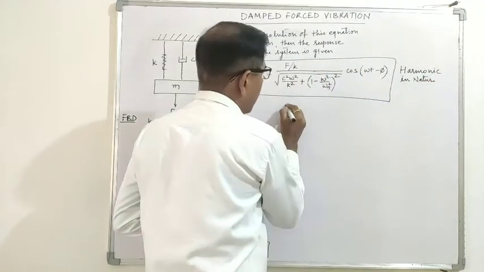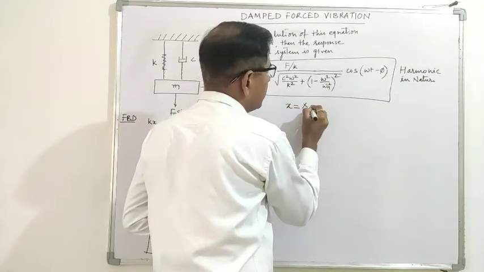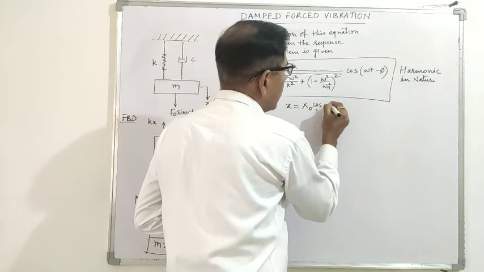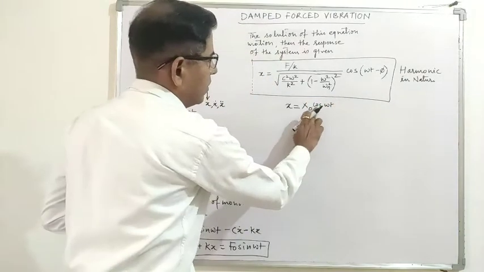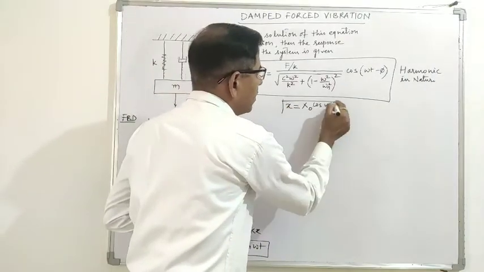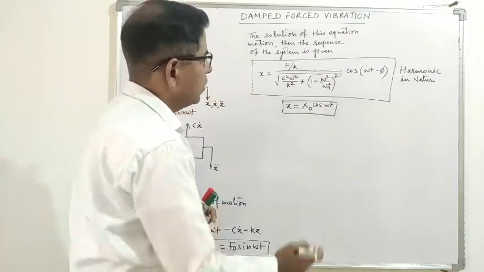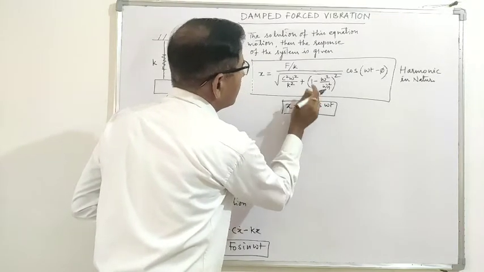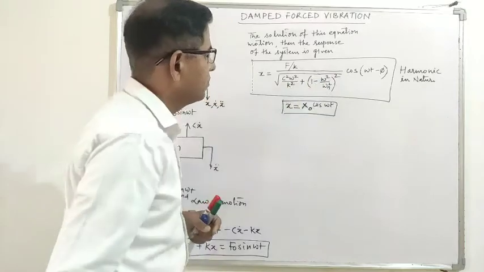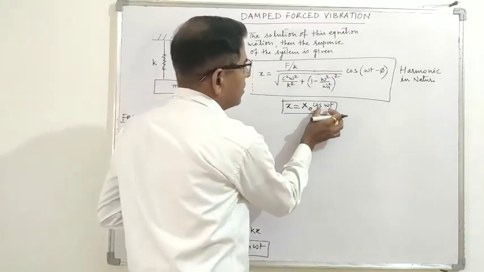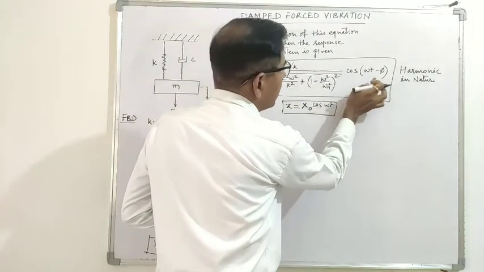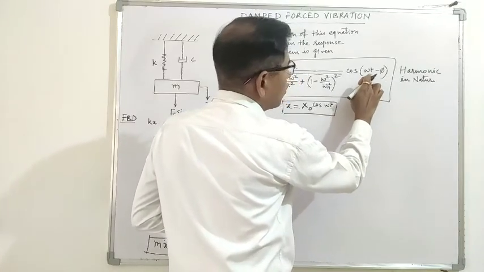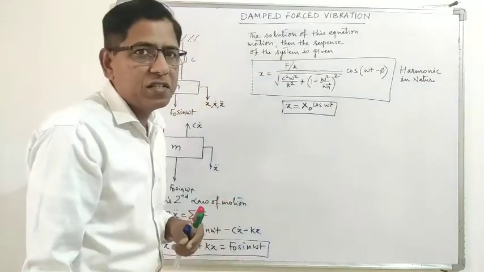We know that a harmonic function is given by x0 cos omega t, so the harmonic nature will look something like this. Here this x0 is nothing but this one, and this is cos omega t minus phi. Phi is the phase difference.